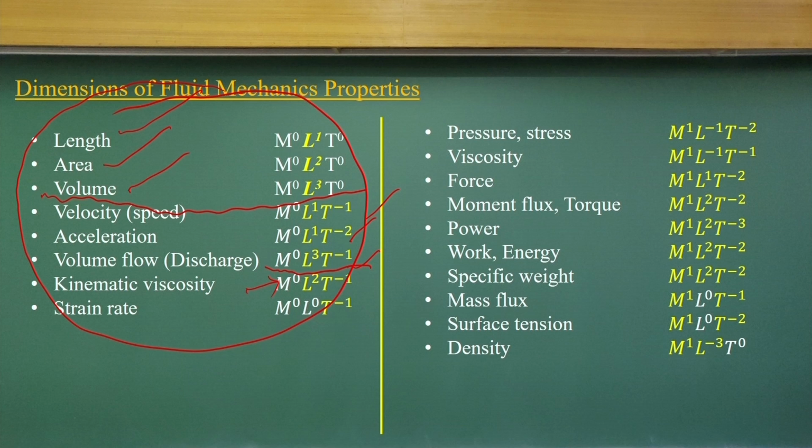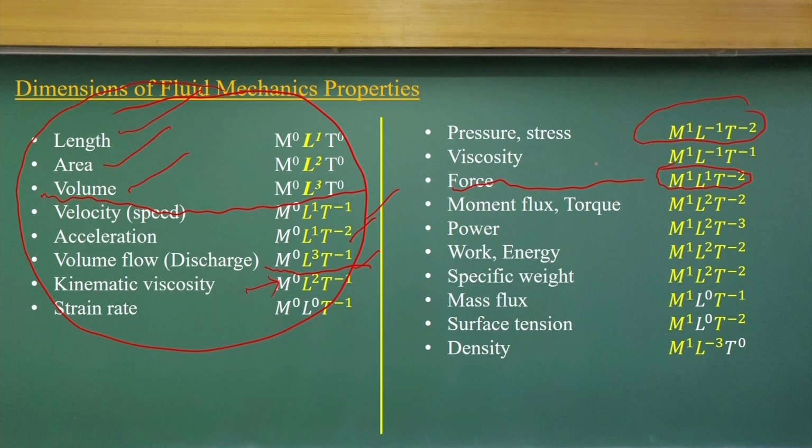Now, if you look at other parts like pressure, force per unit area, similarly shear stress, force per unit area. So, force you know, that will be the mass into acceleration. The pressure and stress will be the force per unit area, that is what you can compute.